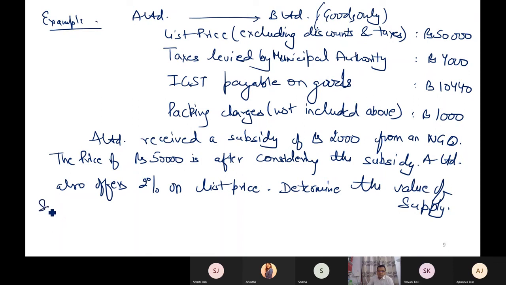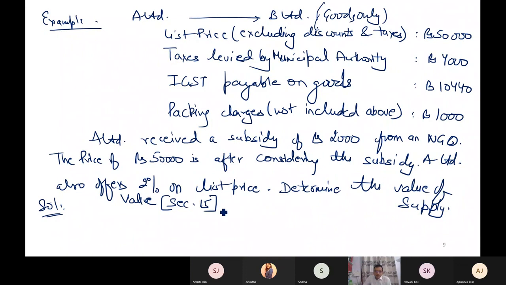So I should solve the question by which concept? The value of taxable supply. Yes. Sir, is the answer 56,000? Yeah, the answer is 56,000.